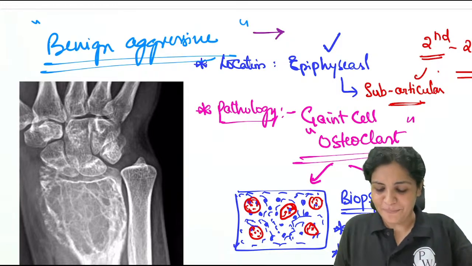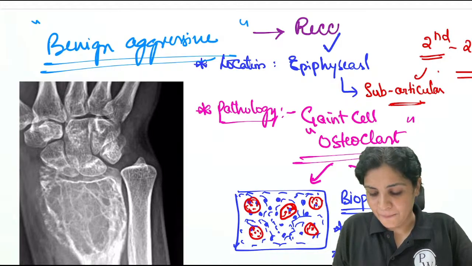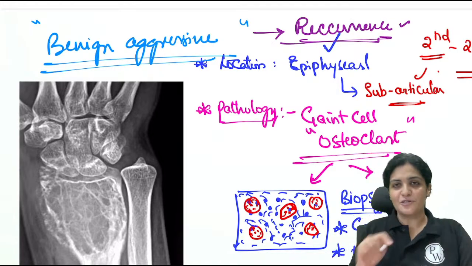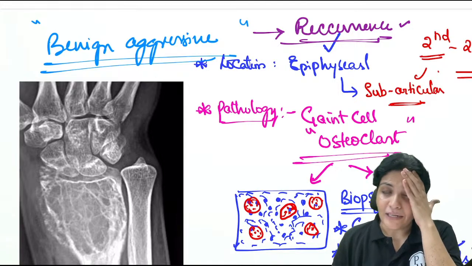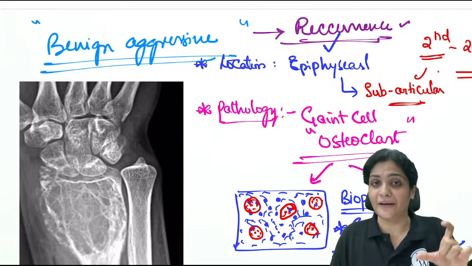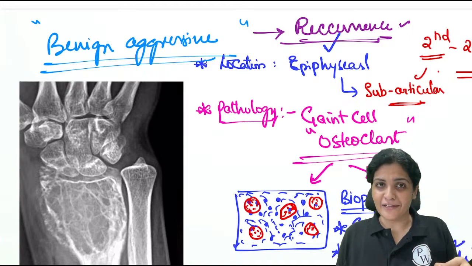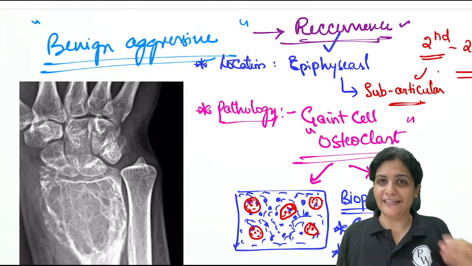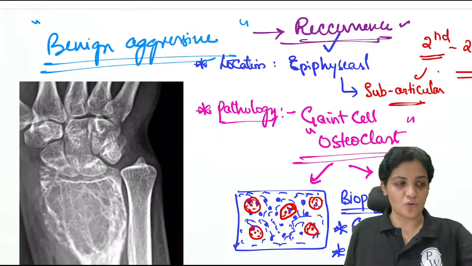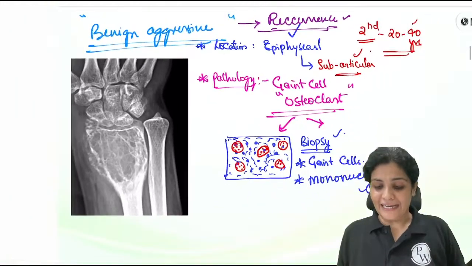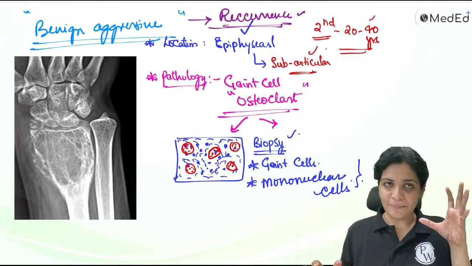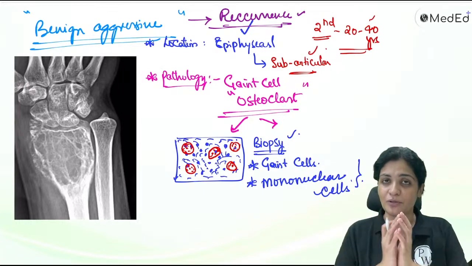Very good. I'm so impressed, Atul. It can recur. The most important thing I want you to remember for the giant cell tumor is its recurrence. It is a recurrent tumor. Even if you treat it completely, there is always a chance of its recurrence. That is why this is called a benign aggressive tumor. There is no metastasis. There is no metastasis. It is a benign tumor. It is limited to its boundary.